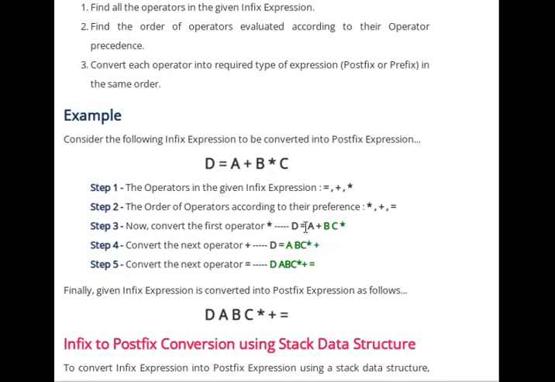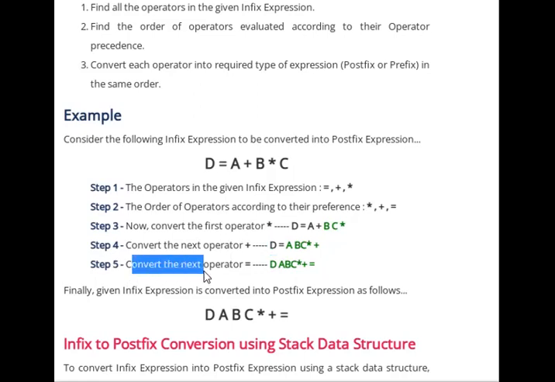In postfix notation, the operator follows the operands. So a, b, c into plus. Finally, the whole thing is considered as one operand and d is considered as another operand.